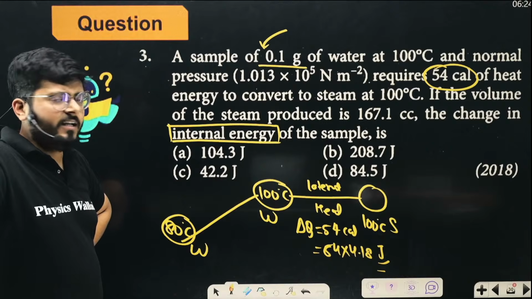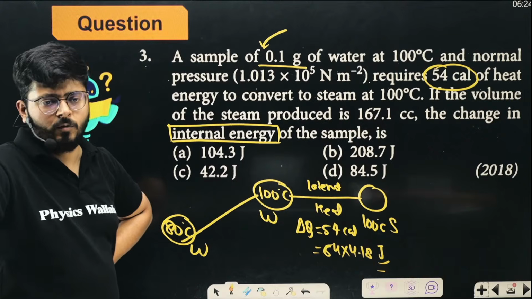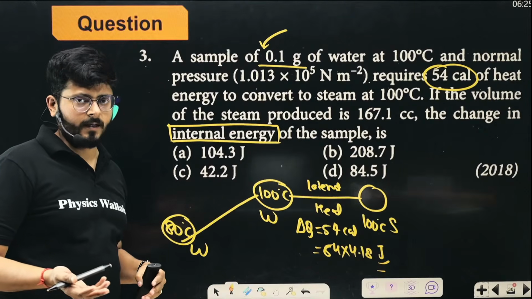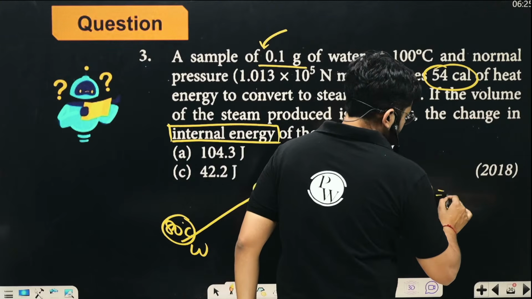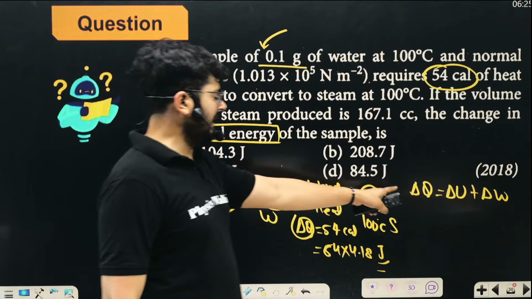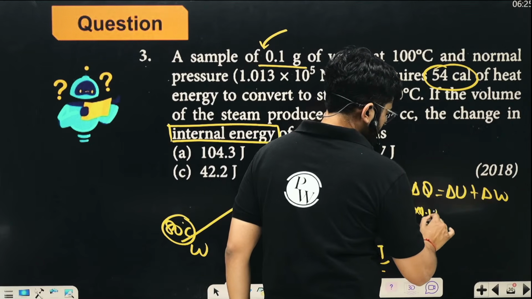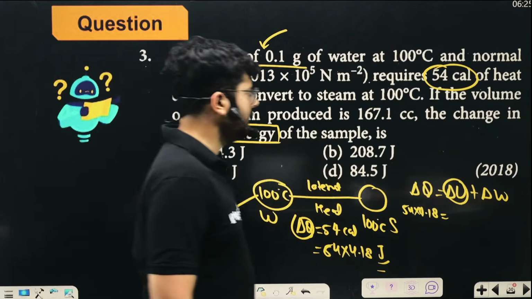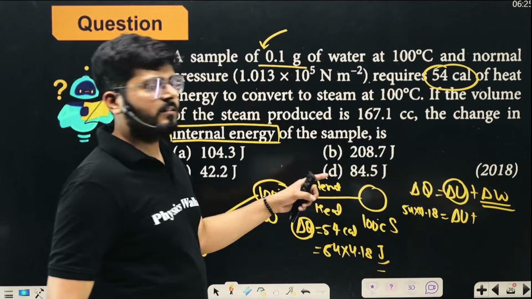Now you know that whatever heat you give to the system is invested in two parts. A part of that heat is converted to increase the internal energy of the system, and a part of the heat is invested to do some work. So whatever heat we have given in this process, delta Q, is invested in delta U plus delta W, from the first law of thermodynamics. Delta Q is given, 54 into 4.18. Delta U is the change of internal energy that you have to figure out. And delta W is the work done.